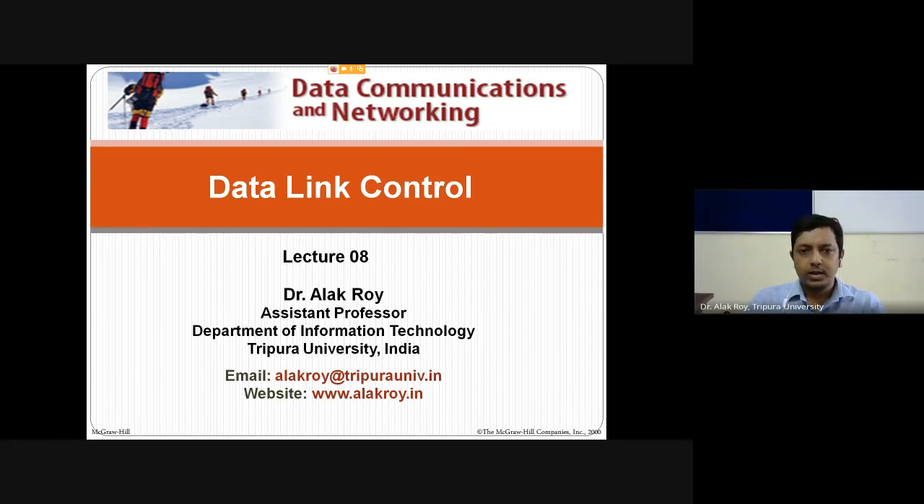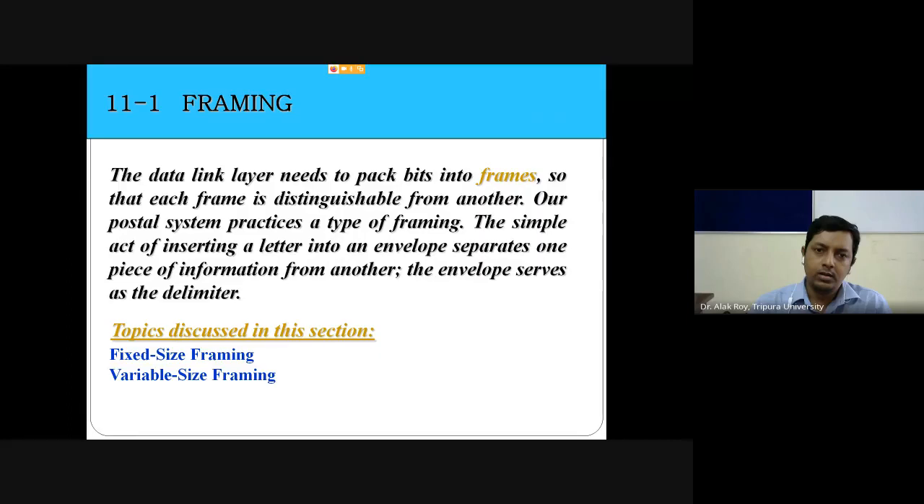Today's topic is data link control. The topic covers the data link layer of the OSI model. So in this topic, the first subtopic is framing. What is framing?